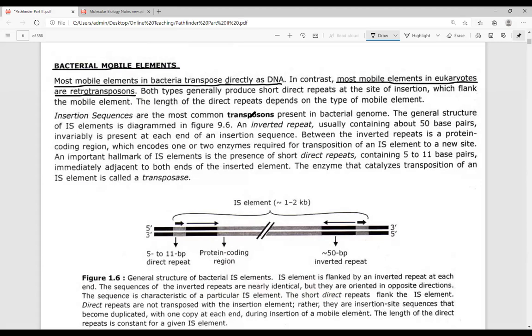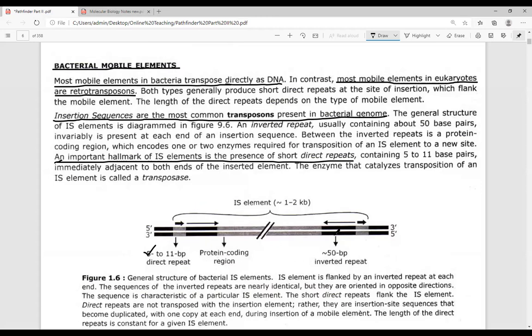Insertion sequences are the most common transposable elements present in bacterial cells. IS elements are the most common transposable elements present in the bacterial genome, and these IS elements have a hallmark. The presence of short direct repeats is a hallmark of the IS element. See this, an important hallmark of the IS element is the presence of short direct repeat sequences. You can look here, 5 to 11 base pair short direct repeat sequences.